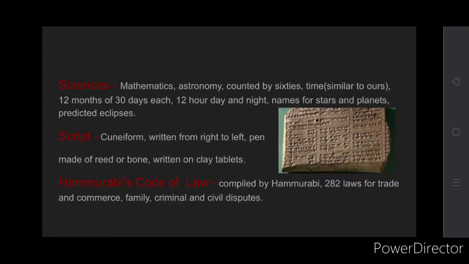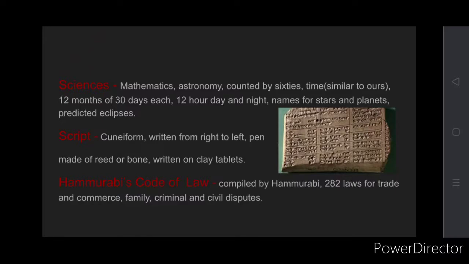Okay, now moving on to their contribution to science, the Mesopotamian people excelled in maths and astronomy, and they counted by 60s. Just as we shift after 10, 10, 20, 30, we count in tens, they counted in 60s.